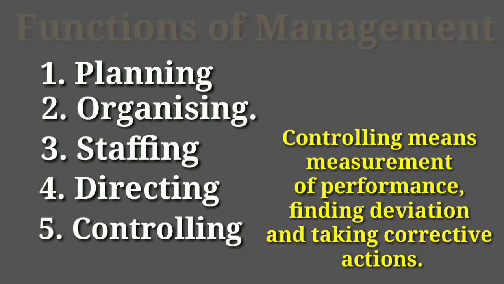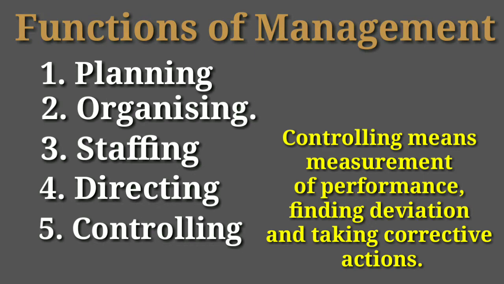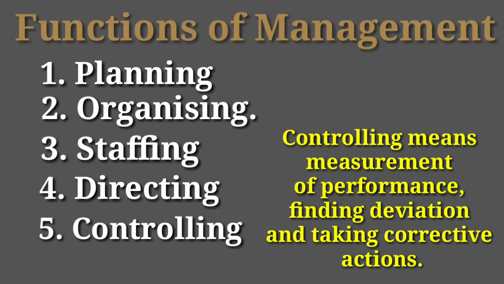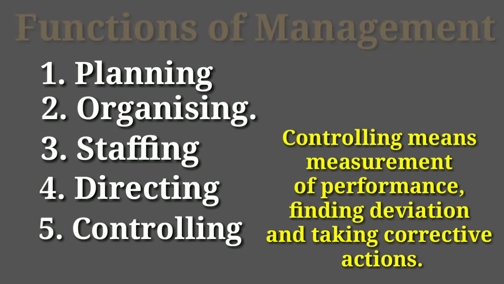After finding out the actual performance, we match the actual performance of the employee with the standard performance. And if there is any deviation in the actual performance, then the management takes corrective action so that those deviations can be removed and the employee can perform up to the standard performance. So that is what we have in control.